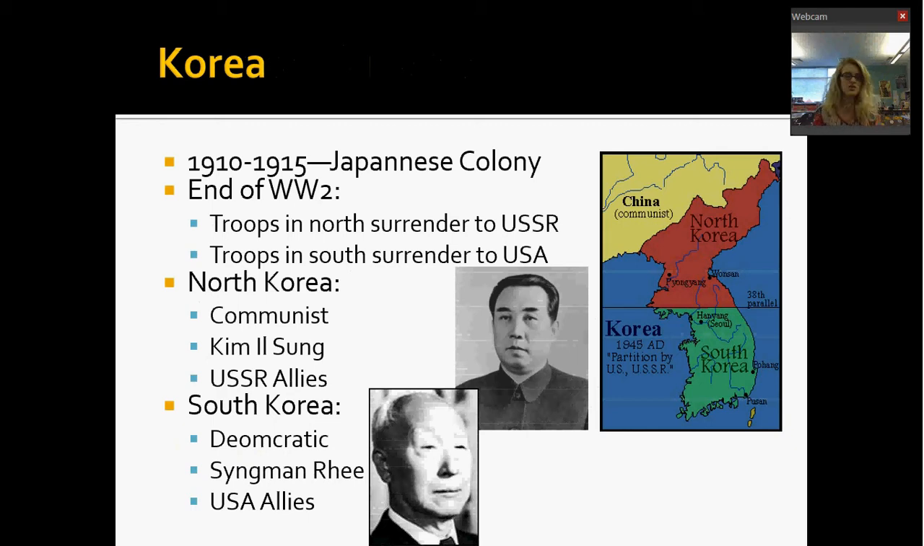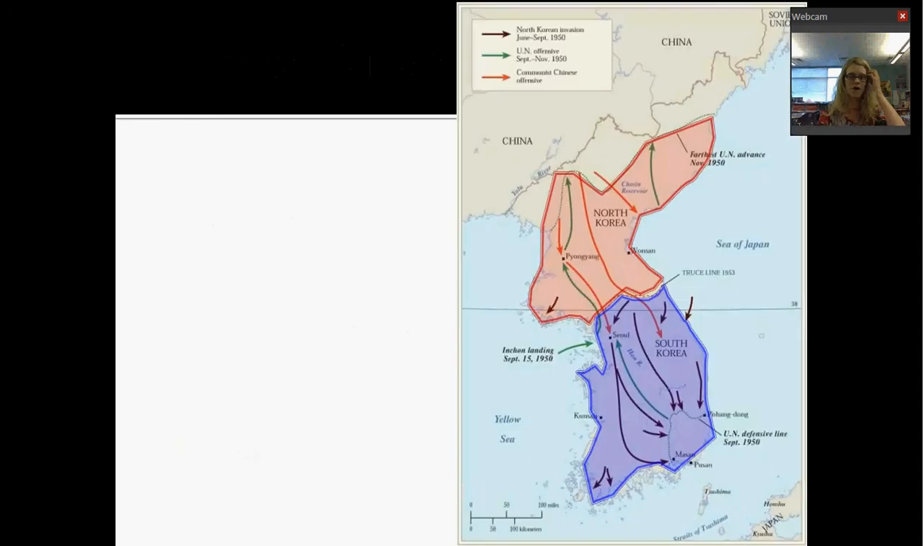So that's all fine and dandy, until it's time to unify Korea. And the North wants to unify as communist. The South wants to unify as democratic, all right? So look where the line is right there. That 38th parallel is the line that divides North and South Korea. So the war kind of begins with the 38th parallel. So move on to your Korea page here. It's the one that's got all the maps on it. We're going to go through really quickly how the Korean War kind of goes down, all right?